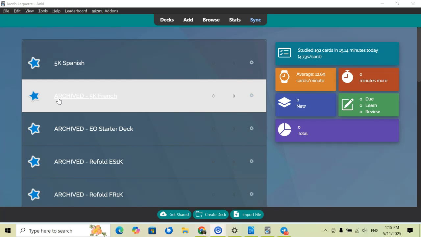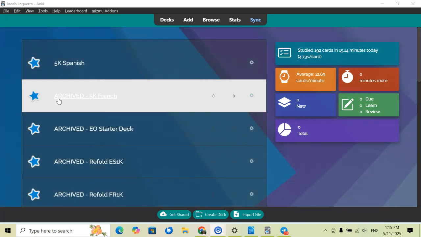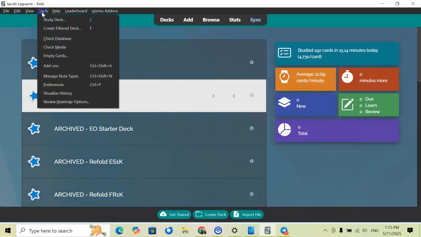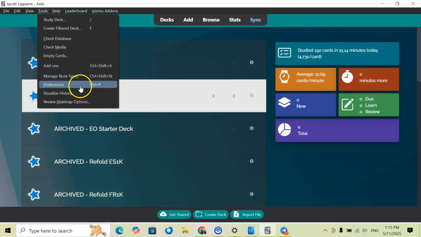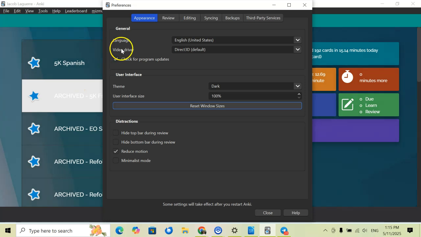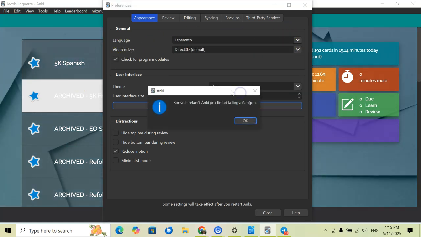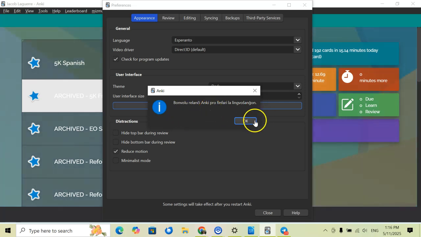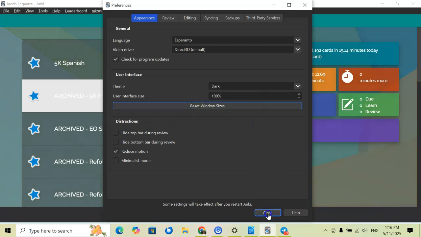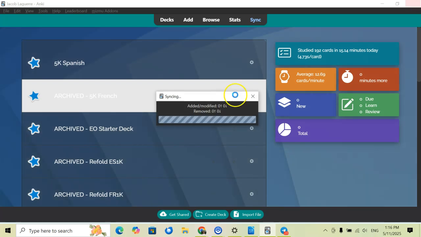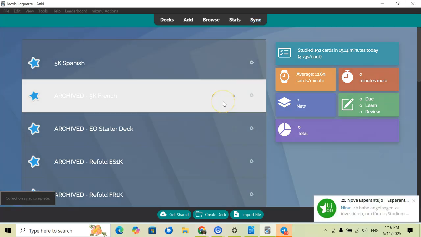So I'm going to do it on desktop, but the process would be fairly similar if you're using it on a mobile device. You're going to go first to tools, and then from tools you're going to click on preferences, and then for preferences you're going to go to language. You're going to press on Esperanto. Now it says here that you have to restart Anki for it to make the language change. So we're just going to press on OK, close this out, and close Anki.